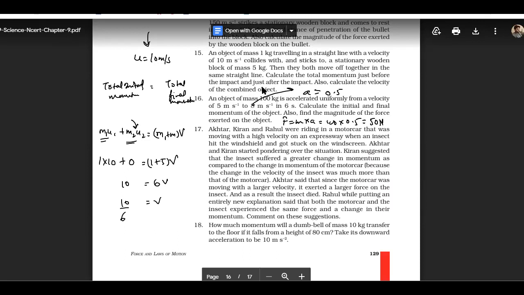So to find the initial momentum and final momentum, we will multiply mass into velocity. Mass is multiplied by the initial velocity, yes. That you will get the initial momentum, 100 into 5, that will be 500 kilogram meter per second. And the final momentum would be 800 kilogram meter per second. Okay.